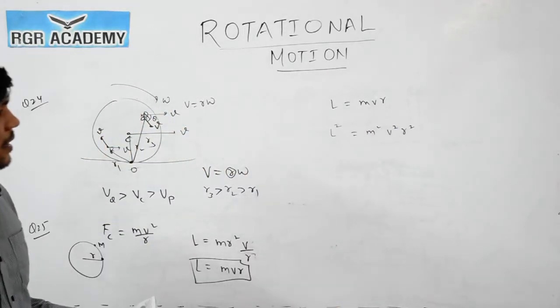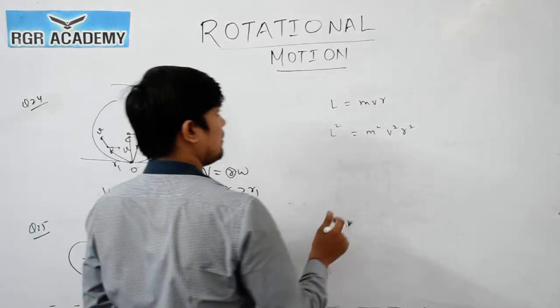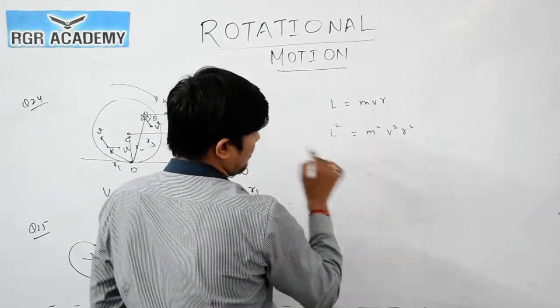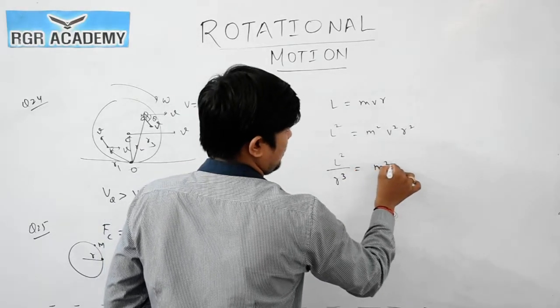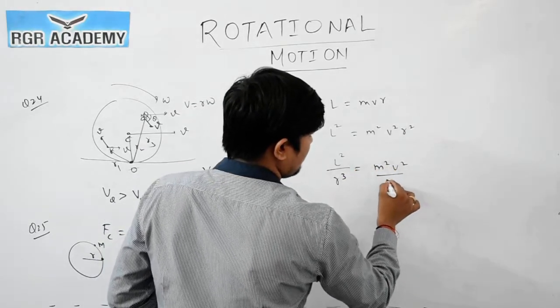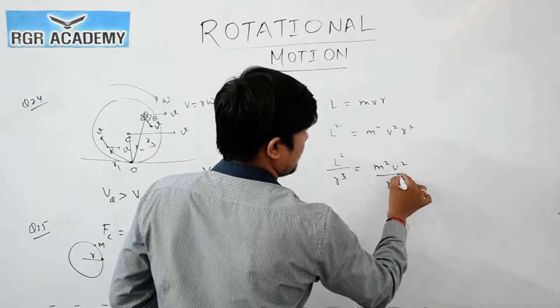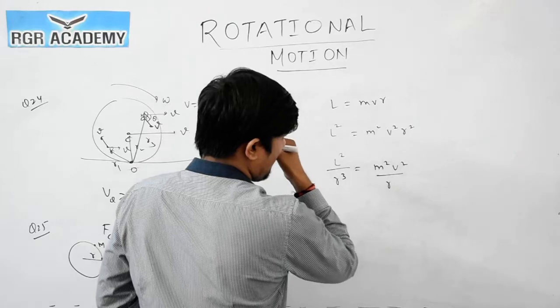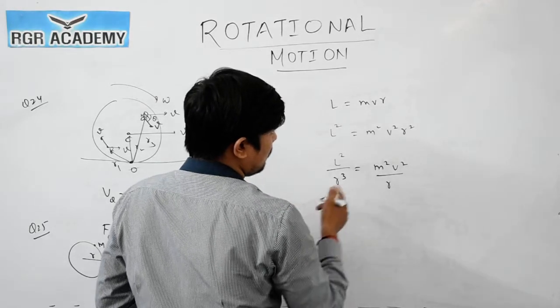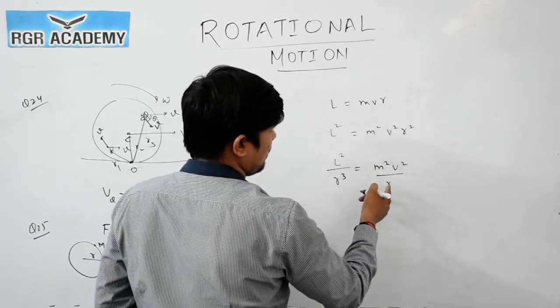Now I will divide by r cube. So this will become L square by r cube is equal to m square v square by r. If you divide by r cube, r square will cancel out.